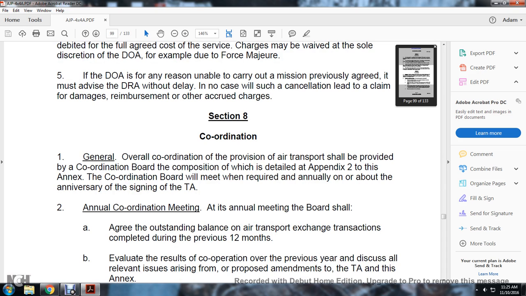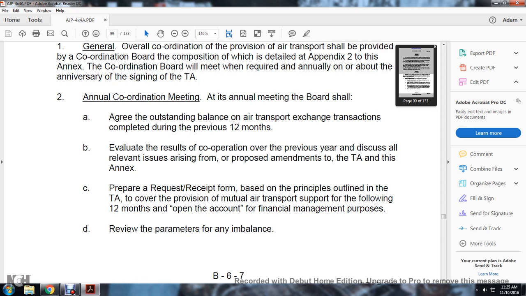Section 8, Coordination. General overall coordination of the provision of air transportation is provided by the coordinated board, with the compensation detailed in Appendix 2 of the Annex. The coordinated board will meet when required, and annually on the anniversary to sign the technical arrangements. Annual coordinated meeting. The annual meeting with the board shall be agreed with the outstanding balance for the air transportation exchange transactions completed during the previous 12 months.